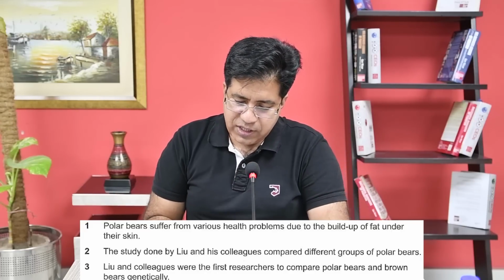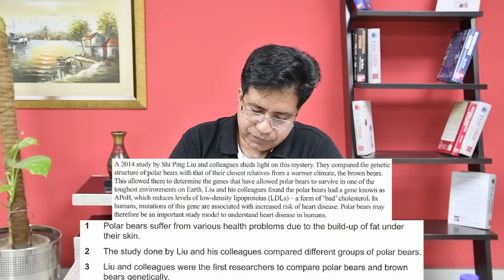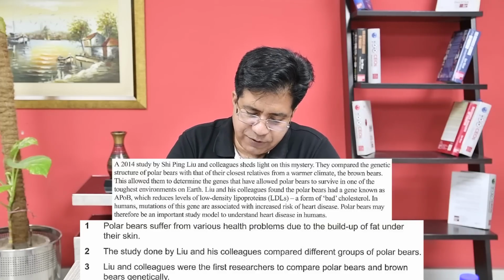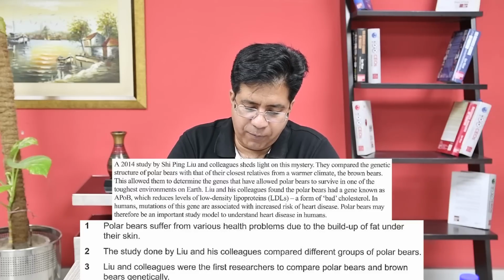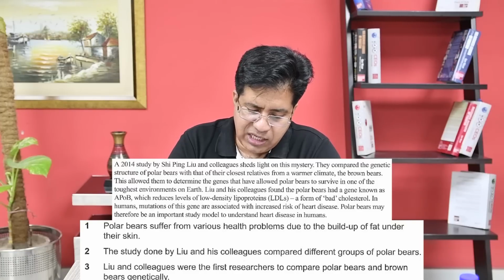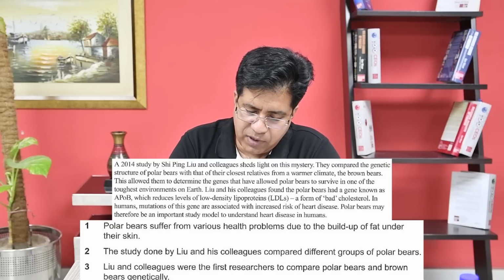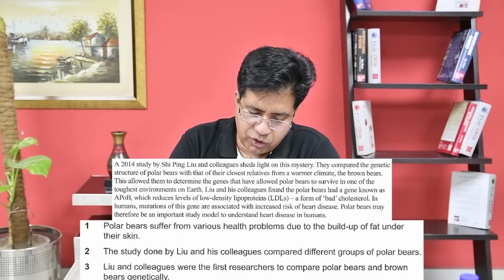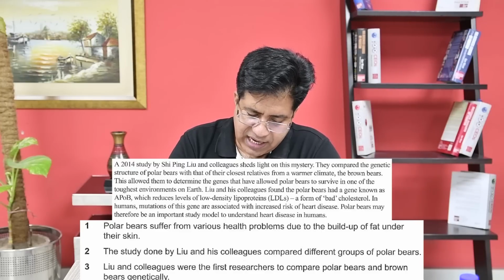First researchers. Same paragraph. I'm reading it from the fourth line after the full stop. Found it? Liu and his colleagues found the polar bears had a gene known as APOB, which reduces the level of low density lipoproteins, a form of bad cholesterol. Right? Did they mention anything that they were first researchers or second researchers?